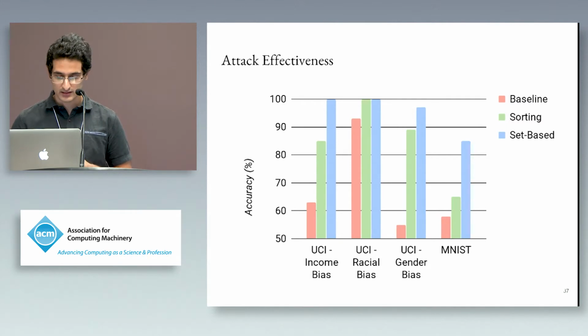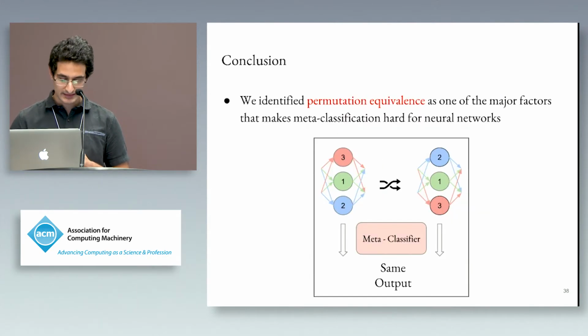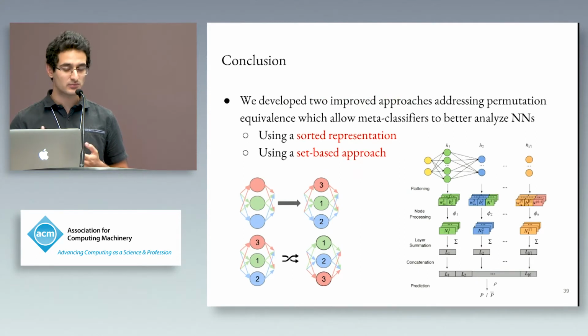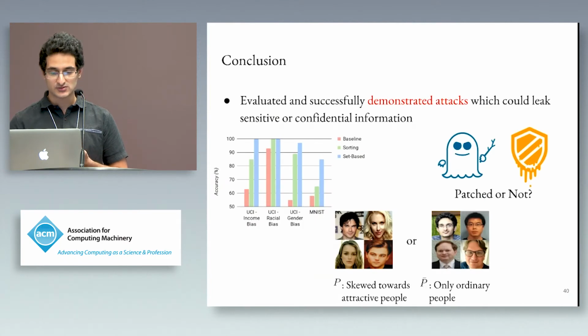So with that, I would like to conclude my talk, and I'd like to mention three major points. We've identified permutation equivalence as one of the major factors that makes meta-classification difficult for neural networks. We've developed two improved approaches addressing permutation equivalence, which allow meta-classifiers to better analyze neural networks, that is the sorted representation and the set-based approach. And we've evaluated and successfully demonstrated attacks which could leak sensitive or confidential information. So with that, I open to questions.